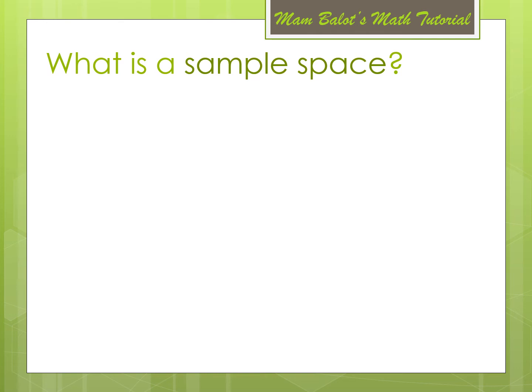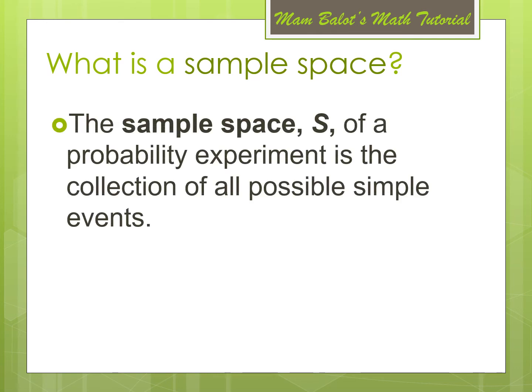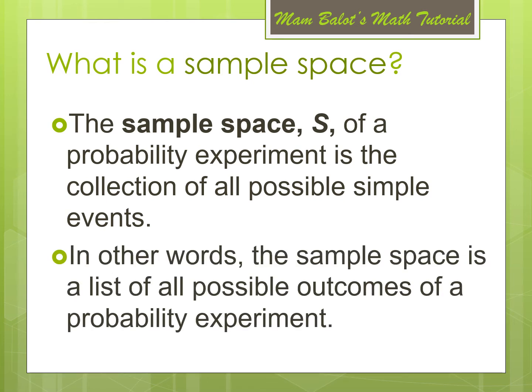Another one is a sample space. The sample space, represented by capital letter S, of a probability experiment is the collection of all possible simple events. If you put together all the outcomes in the events, we call it the sample space. In other words, the sample space is a list of all possible outcomes of a probability experiment.